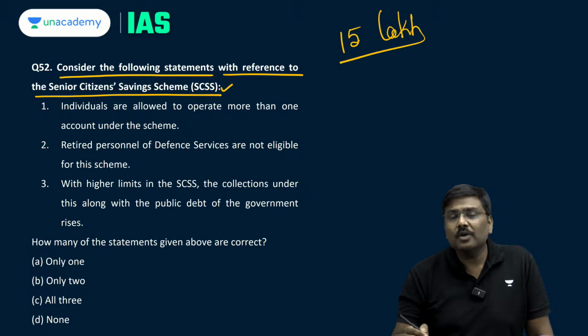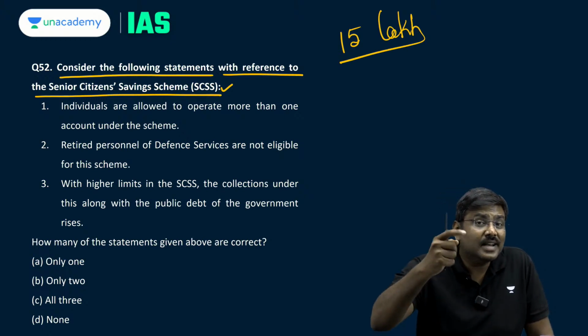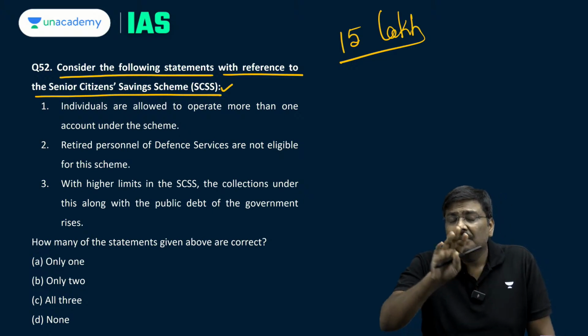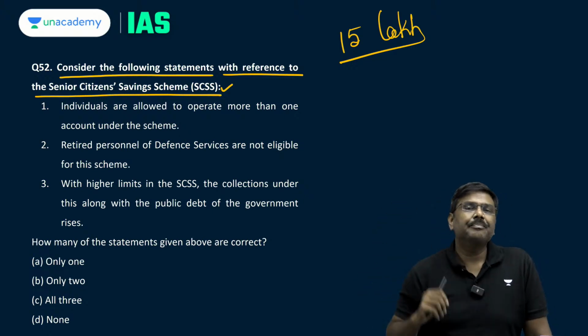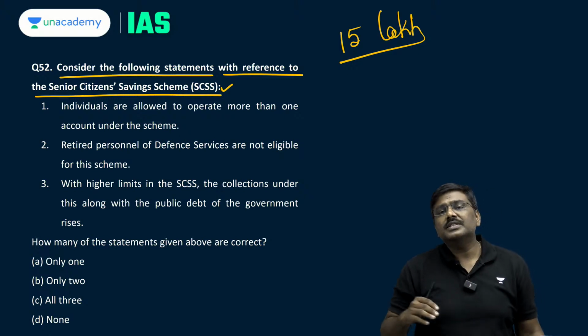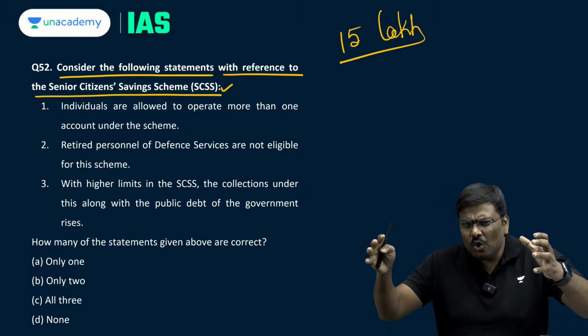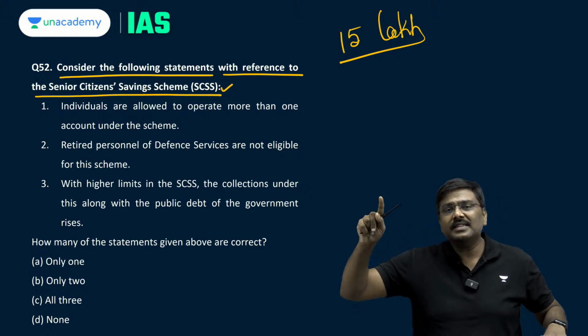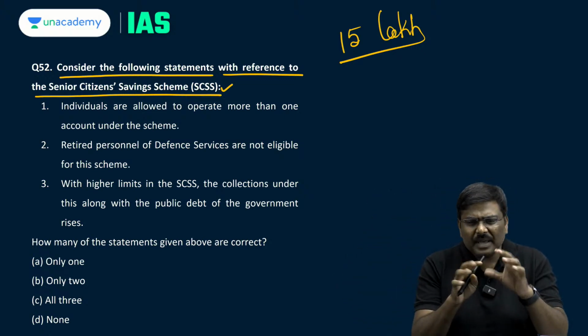Government of India has doubled it. The minimum amount of deposit is 1000, maximum has been doubled. As a result of this, Government of India has been able to collect a huge amount of deposits under SCSS. Now this is the basic idea.